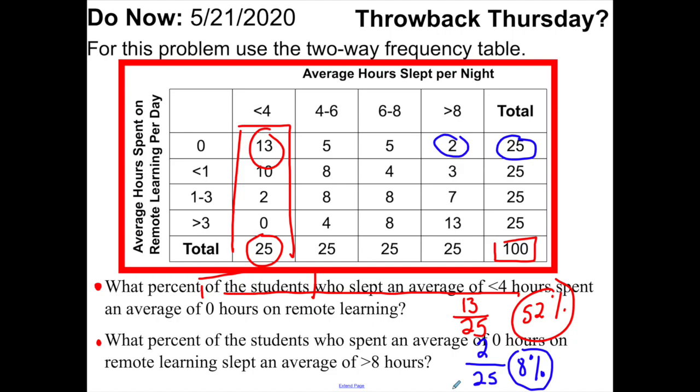Now, here's the thing. If I'm interested in studying the students who slept an average of less than 4 hours, I'm not going to want to know about the ones who slept more than 8 hours, because those are not the students I'm honing in on at that particular time. Okay, but that's the idea. We're going to move into conditional probability today, and just remember, we're approaching probability on a very superficial level. For a more in-depth look, I would encourage you to look at AP Statistics or Probability in Statistics, which is something you can take later on in high school.